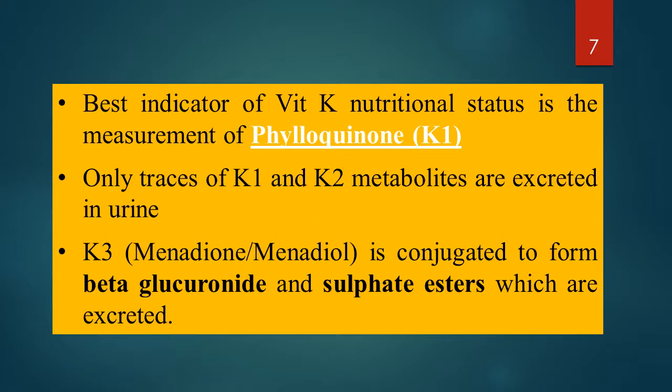Only trace amounts of vitamin K1 and K2 metabolites are excreted in urine. They are utilized more. While a considerable amount of vitamin K3, which is a synthetic form, is excreted as its conjugated form, beta glucuronide, and in sulfate ester form in urine.